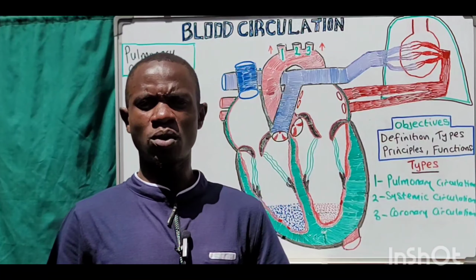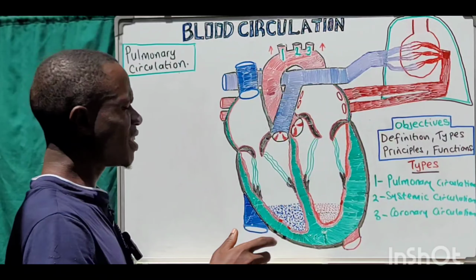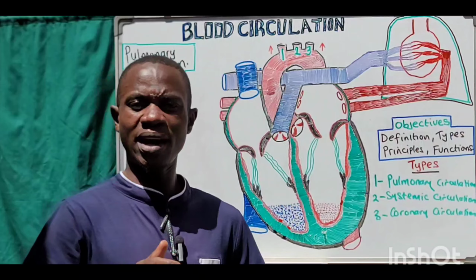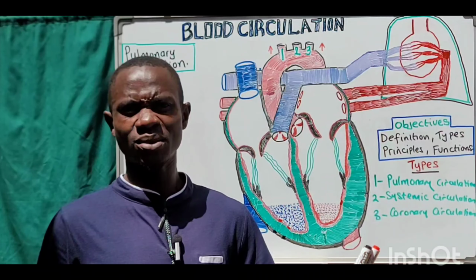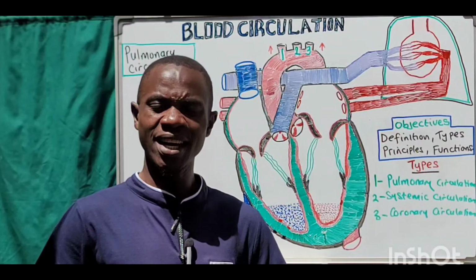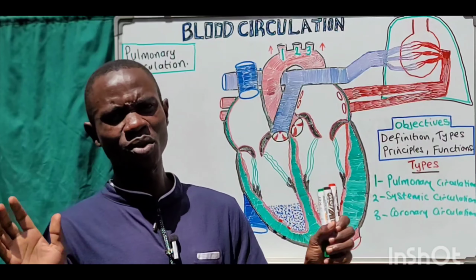Starting off on the pulmonary circulation. Generally, pulmonary circulation is the type of circulation which happens between the heart and the lungs. Okay, that is it. You're going to be seeing how the blood moves from the heart, goes to the lungs, and then comes back to the heart. Okay, it's all that simple.